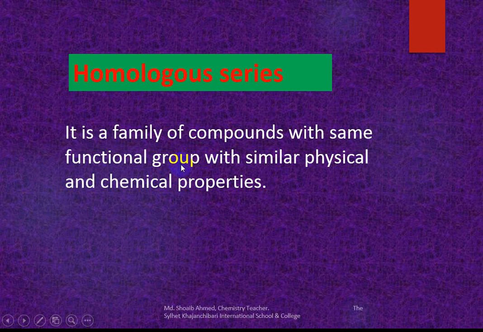If alkene, it contains the same functional group, the carbon-carbon double bond. If alcohol, it contains the functional group OH. Each alkane has the carbon-carbon single bond functional group. Okay, this is the same functional group. So it is a family of compounds with the same functional group and similar physical and chemical properties.